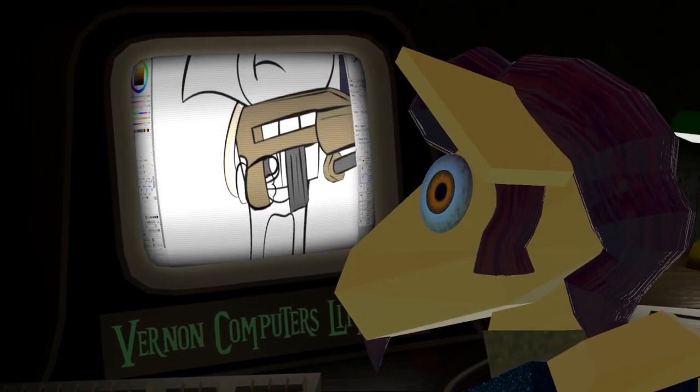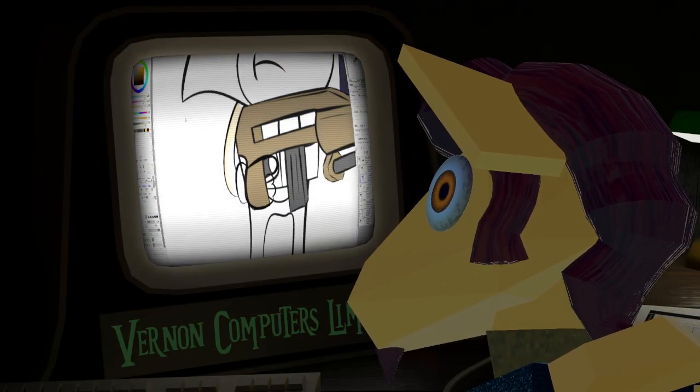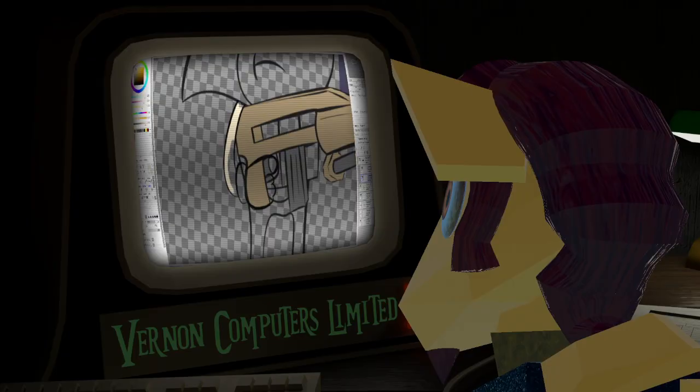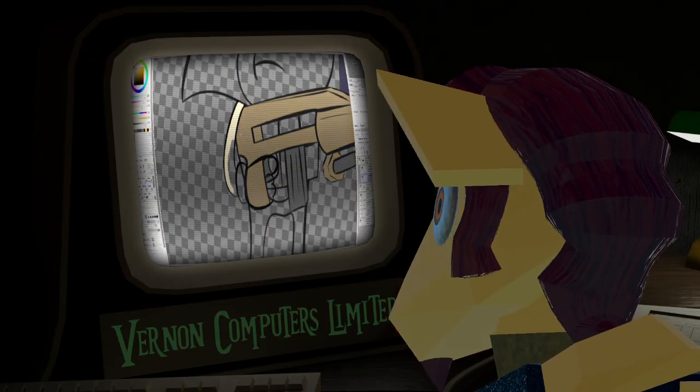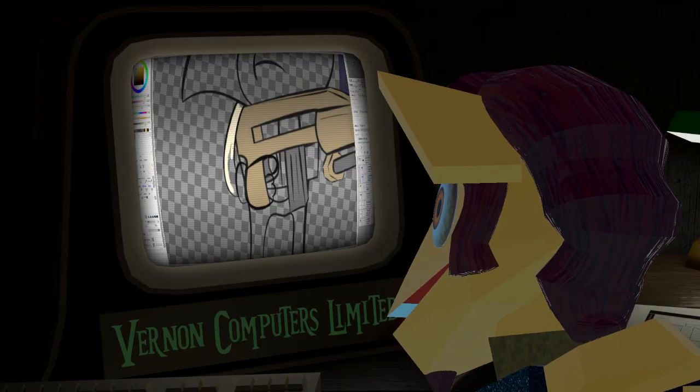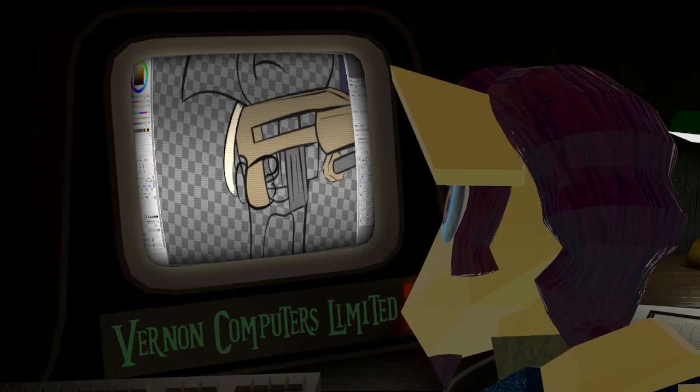Okay, canvas background, transparency dark checker. Don't color that in. That's the spot I specifically don't want to color in for reasons.